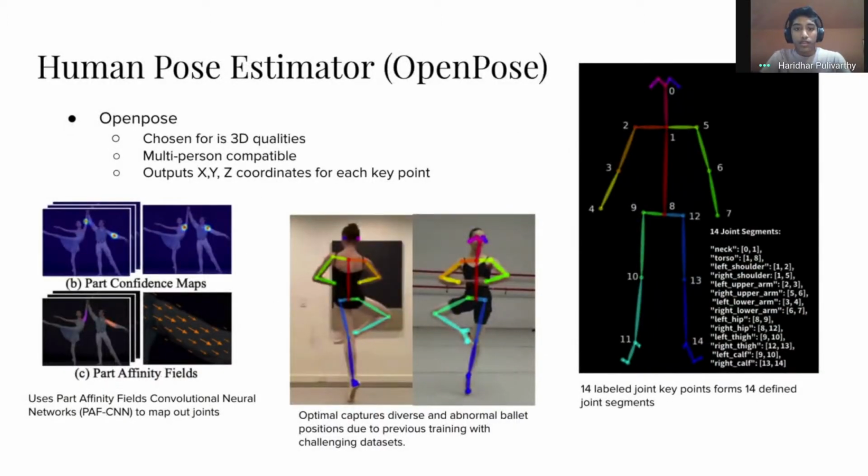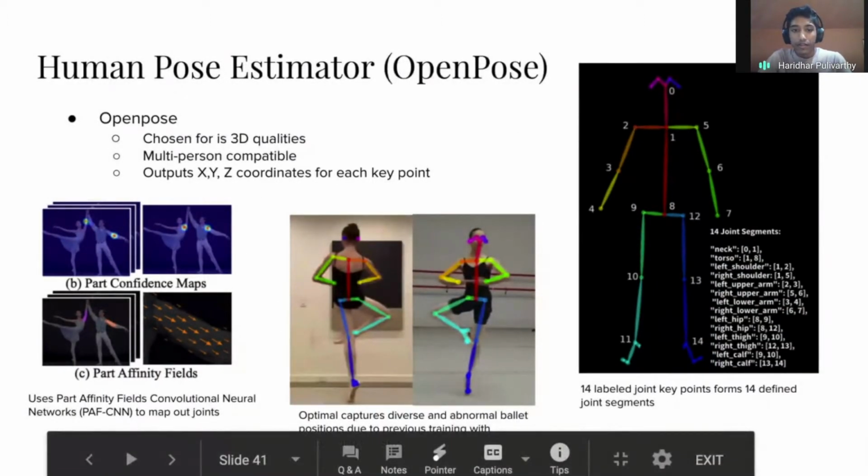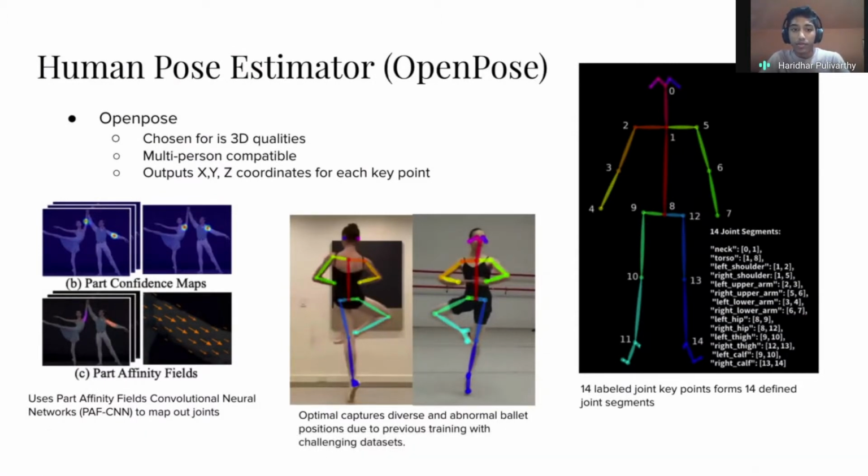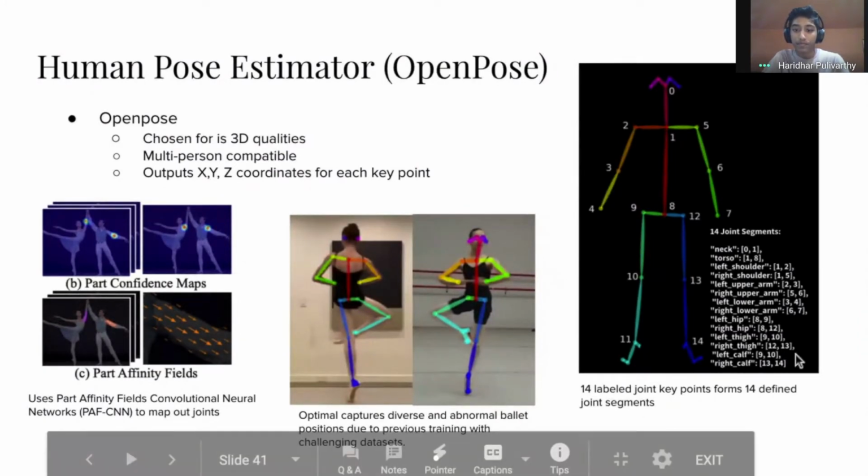The software that we use to identify the poses in each of our video frames is OpenPose. We chose this program because it gives 3D coordinates, so X, Y, and Z data for each key point that it identifies, and it can find multiple people in a single frame if necessary, so it's not limited to one person. And it's also really efficient and accurate, so that's why we went with this program.